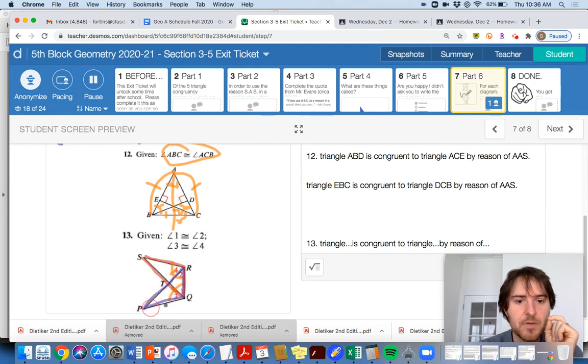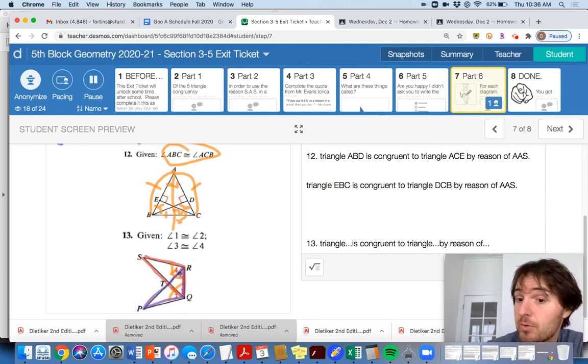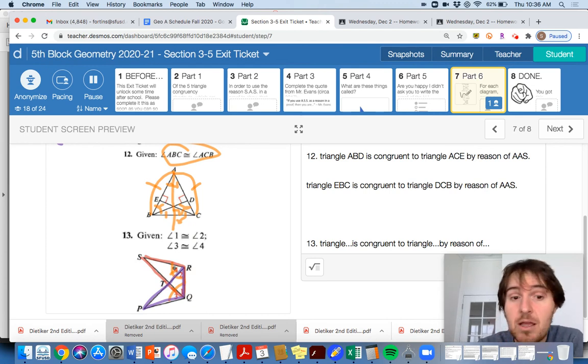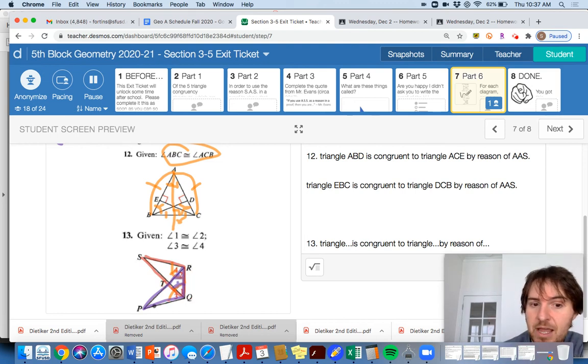Okay, and the reason for that is this obtuse angle we know is congruent to that obtuse angle from what I just talked about, right? Two congruent angles added together is going to equal two congruent angles added together, the measurements here. So we have that angle, but we also have this. Angle 2 is congruent to angle 1, so this acute angle of this purple triangle is congruent to this angle here of this red triangle.